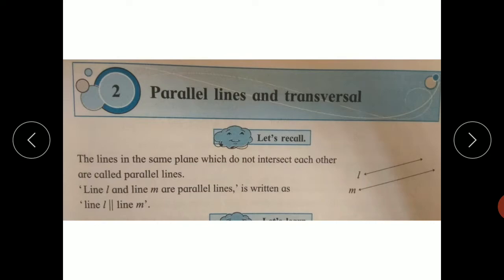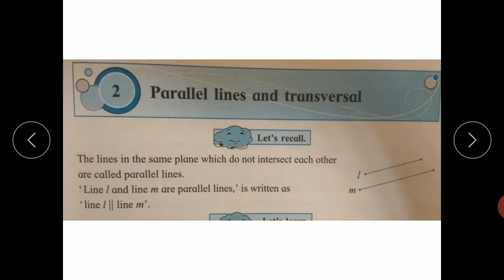There are two conditions for parallel lines. The first condition is that the two lines must be in the same plane. The second condition is that the lines do not intersect each other.